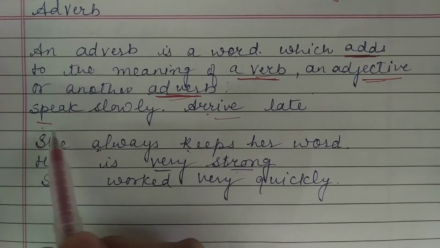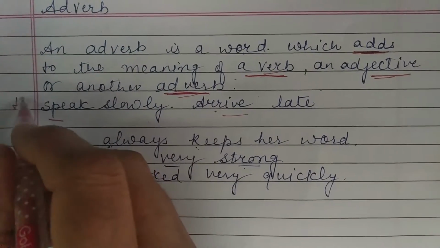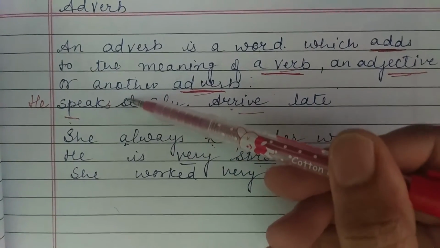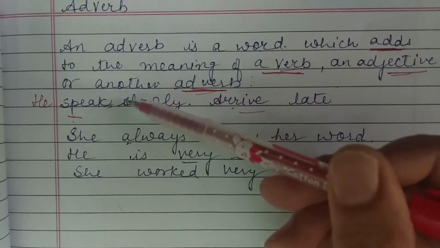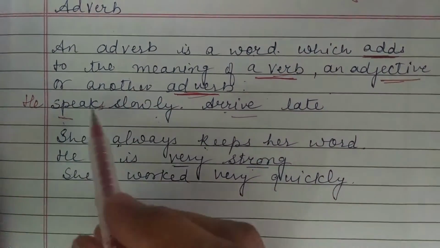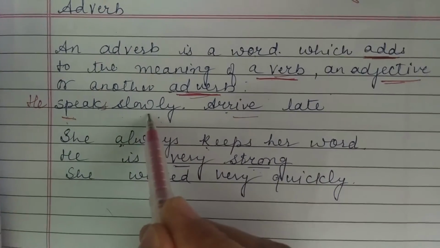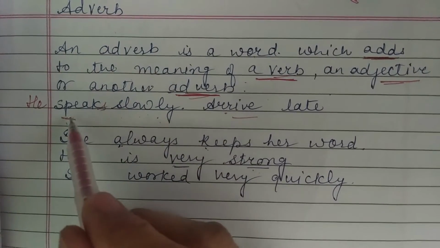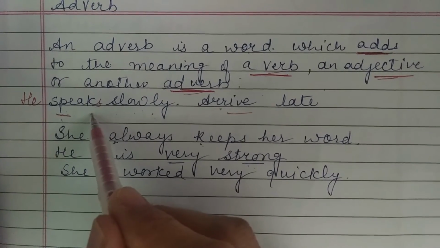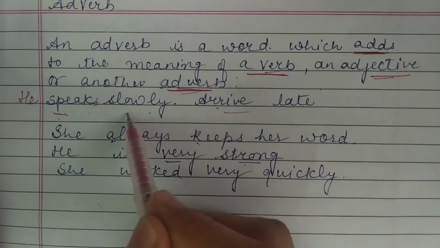There is a sentence, "speak slowly." Suppose I write "he speaks," and if I add this word "slowly," then the meaning changes, meaning the person is speaking slowly. So, he speaks slowly. Here the meaning of the verb is slightly changed. Before it was just "he speaks," but now we know how he speaks.